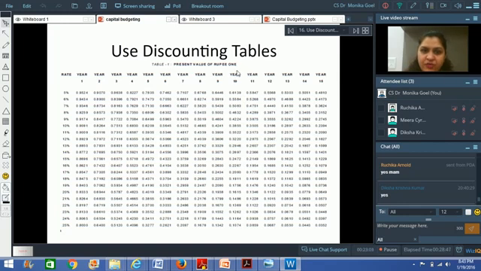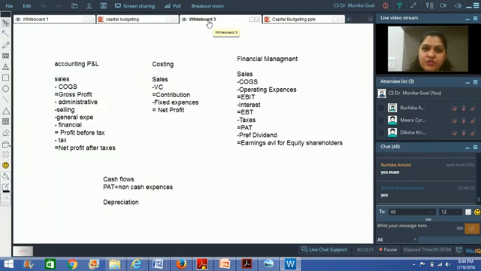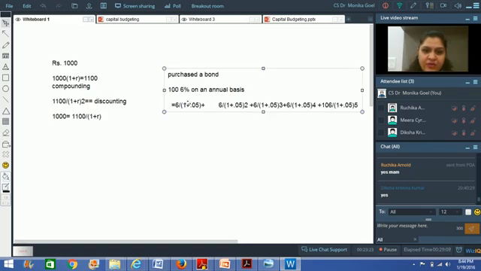So what you should do is, you have to use the discounting table. Now, if I look at this discounting table, it writes table 1, present value of rupee 1. Now, this is applicable for rupee 1. If rupee 1 is discounted at 5% for year 1, so that is equals to 1 divided by 1.05, which is equals to 0.9524.